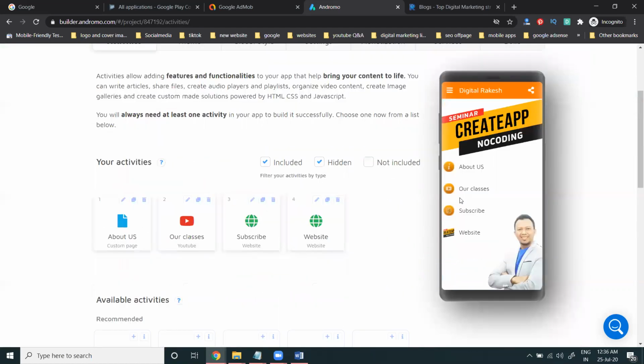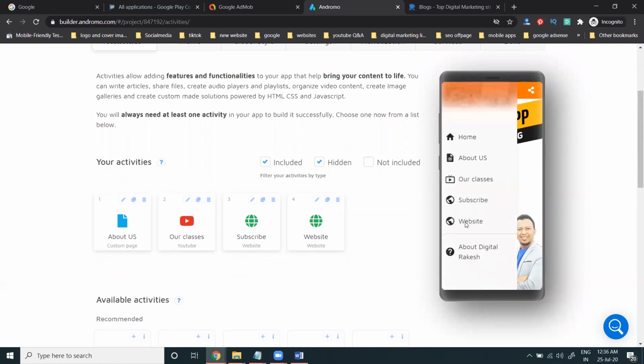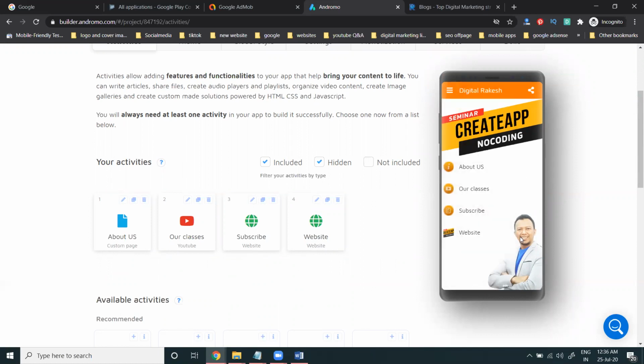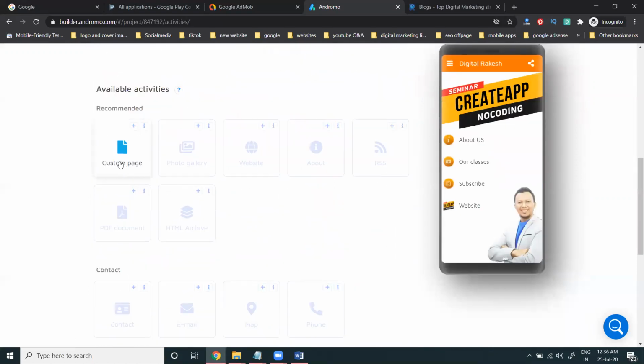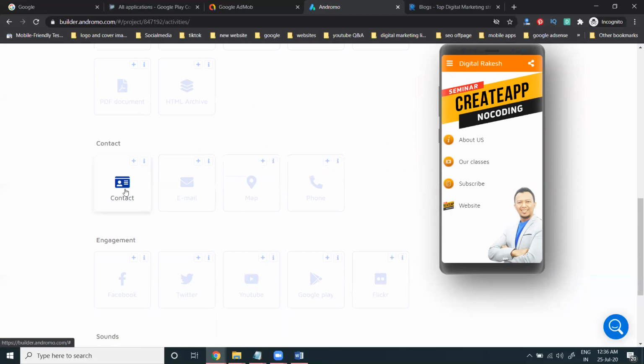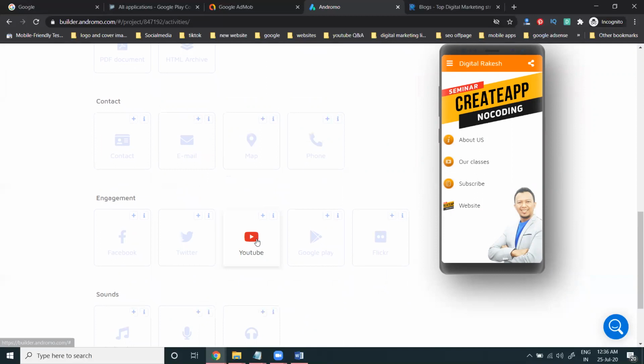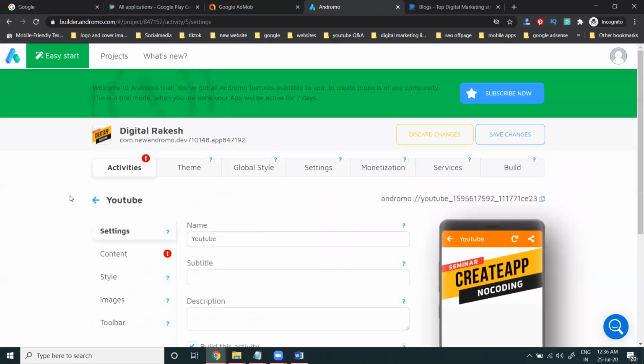Now, here every option will be here in this. About, here every option will be there, the particular fields. So image, everything we can change, no worry about that particular image option. Here: custom page, photo gallery, subscriber, website, about, RSS feed, PDF form, HTML archive, contact us, email, map, or phone. You can add, all options are here. Just YouTube will be here.